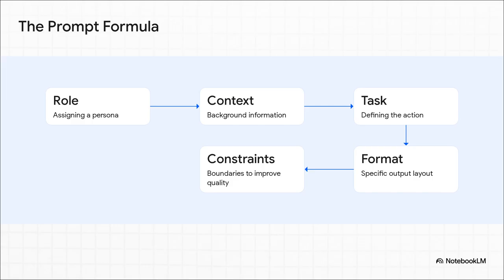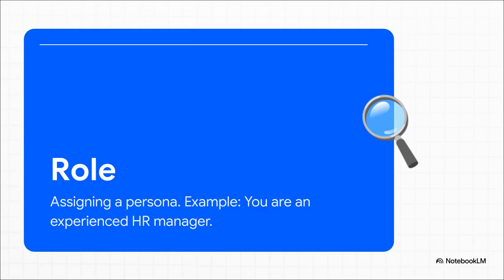Let's break these down. First up is role. By telling the AI exactly who it needs to be, you instantly set the baseline expertise. Instead of acting like a generic chatbot, it adopts the vocabulary and knowledge of a specific pro. Telling it you are an experienced HR manager or you are a senior full-stack engineer literally transforms the entire flavor and depth of the response you're going to get.